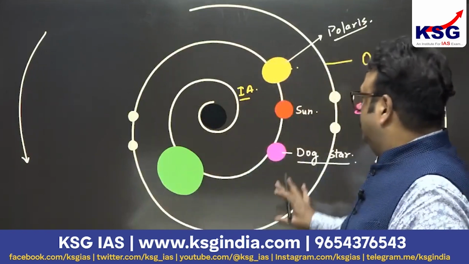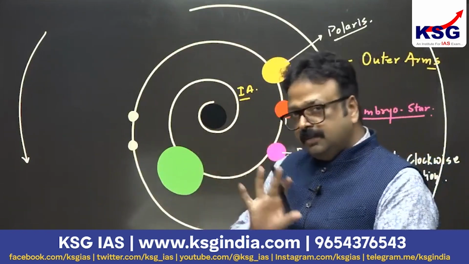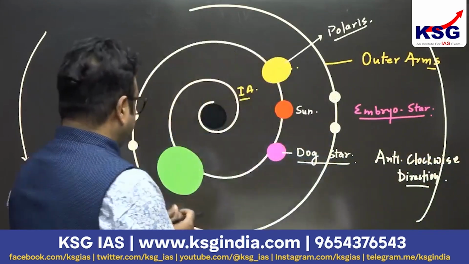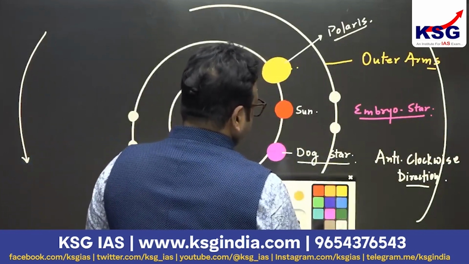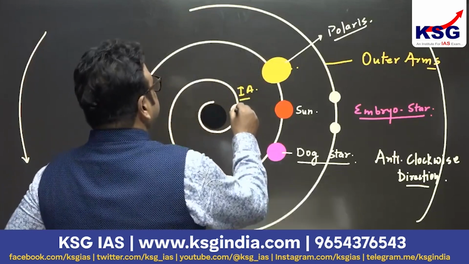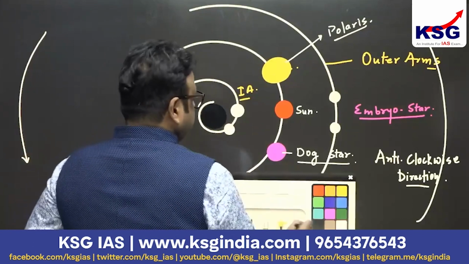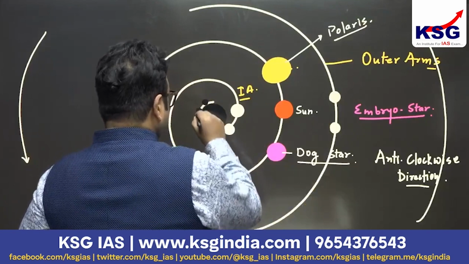Fine. So these mature stars of varying size occupy the middle arm, and in the latter phase of the life of a star, you will get the red giant phase, then you will get the supernova phase. Ultimately you will find the white dwarf, and later there will be a black dwarf that is surrounding the black hole.